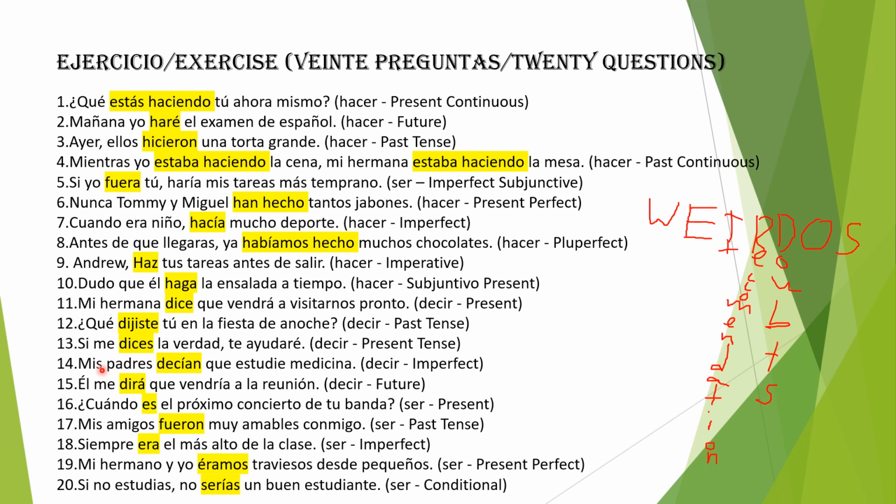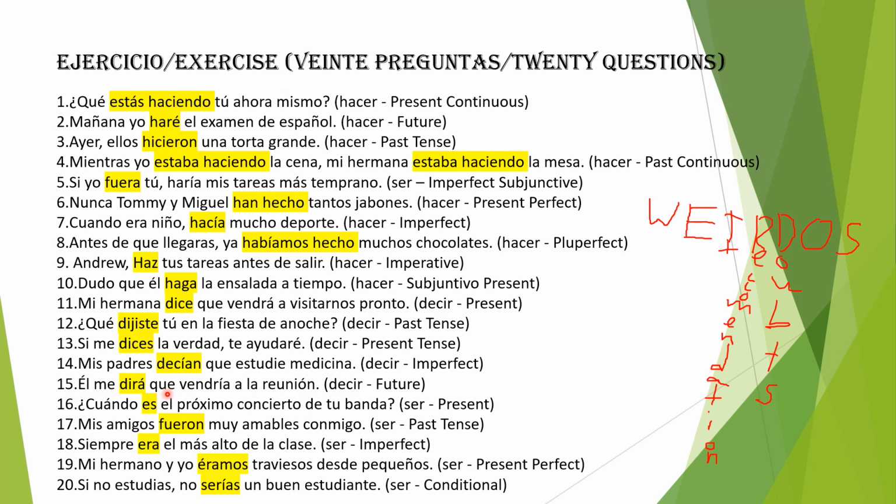Alright, mis padres decían que estudie medicina. Since this expression is a desire, it could also be said to be a desire, but it's more of a recommendation, I guess. It will trigger the subjunctive, as you can see right here. Recommendations trigger the subjunctive.